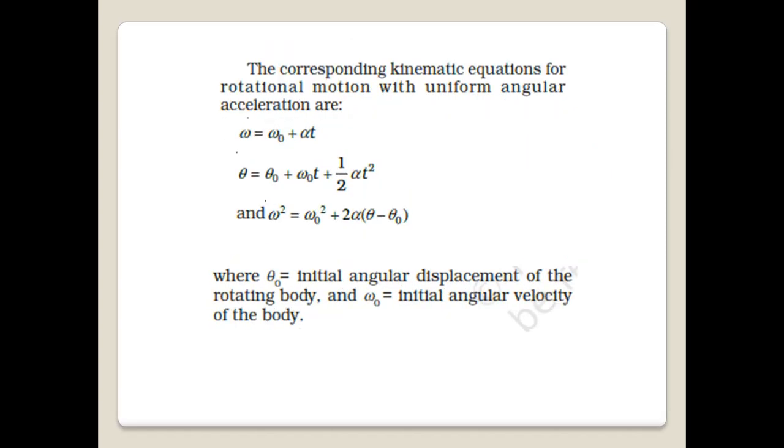Next we will see what are the equations of rotational motion. So similar to the previous equations, we have equations in rotational motion. So omega equal to omega 0 plus alpha t, theta equal to theta 0 plus omega 0 t plus half alpha t squared. Omega squared equal to omega 0 squared plus 2 alpha (theta minus theta 0). Here theta 0 is initial angular displacement of the rotating body, and omega 0 is initial angular velocity of the body.